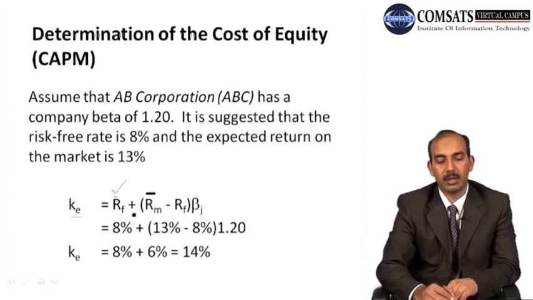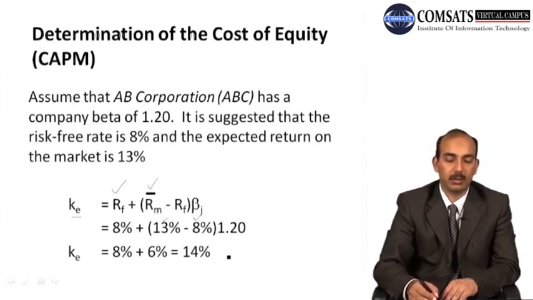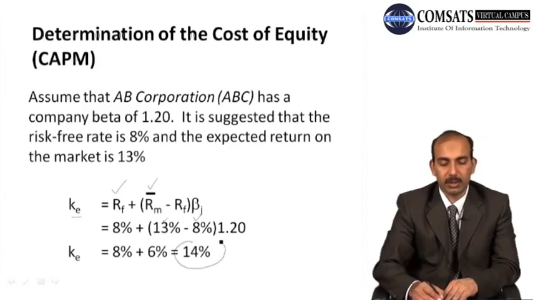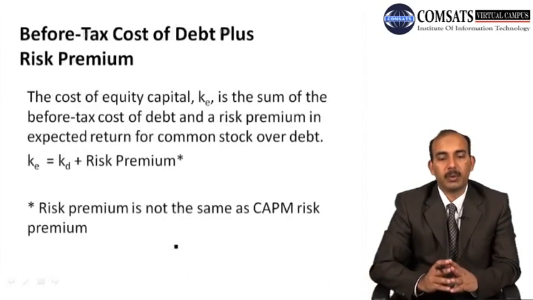So we have risk-free rate as 8%. We have expected rate of return RM, it is 13%, and then we deduct risk-free rate out of it and we multiply it with beta, which is 1.2 in this case, and we solve for it and we determine the value as 14% here. And then the third approach, before tax cost of debt plus risk premium.